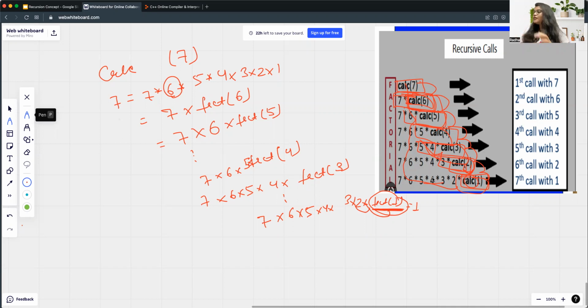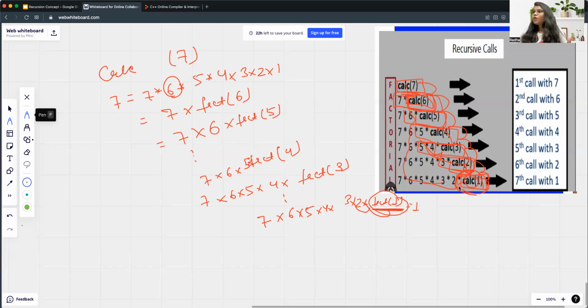So for this example, we already know the factorial of 1, that is 1. So here we will stop the calculation and we will not go any further beyond that to break it down. Here we stop our breaking, and that is the base condition. Now let's understand what the recursive call is.